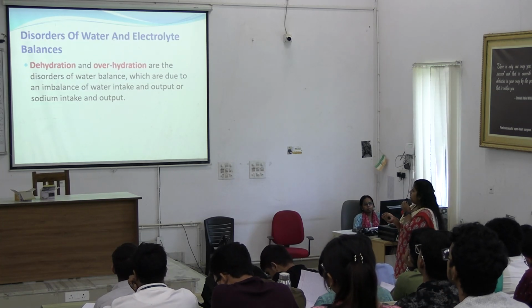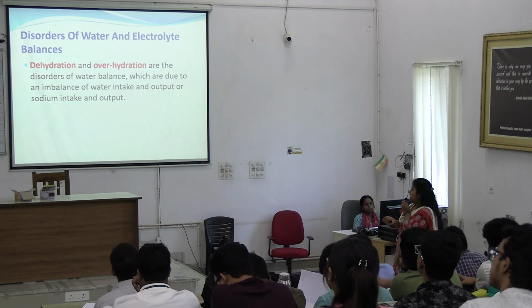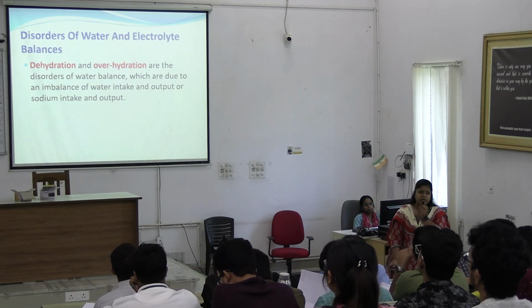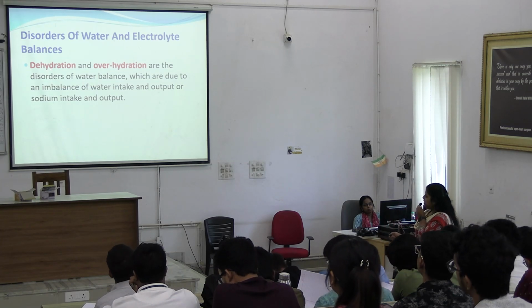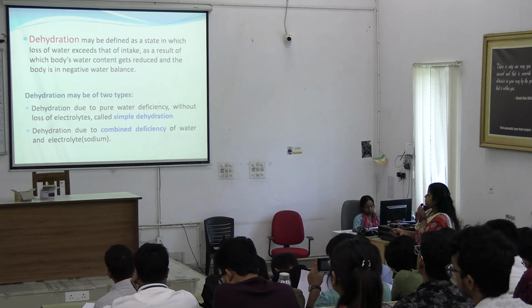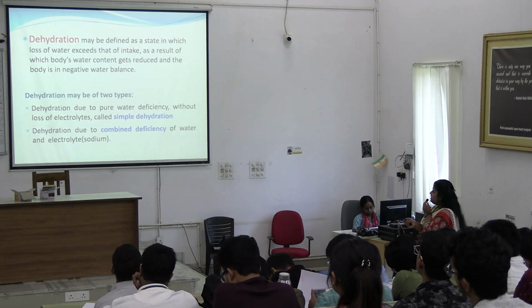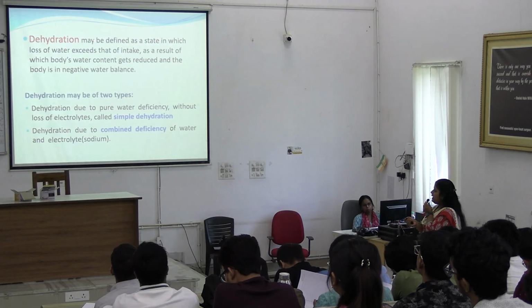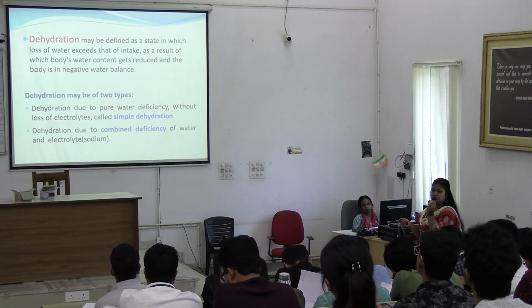Now, what are the disorders of water and electrolyte imbalance? Disorders are mainly dehydration and overhydration. So what is dehydration? Dehydration is a state in which loss of water exceeds the intake.